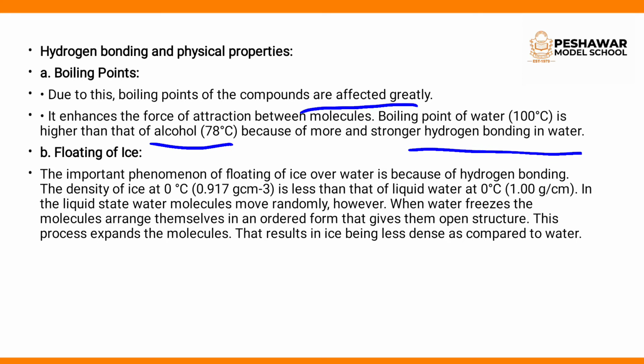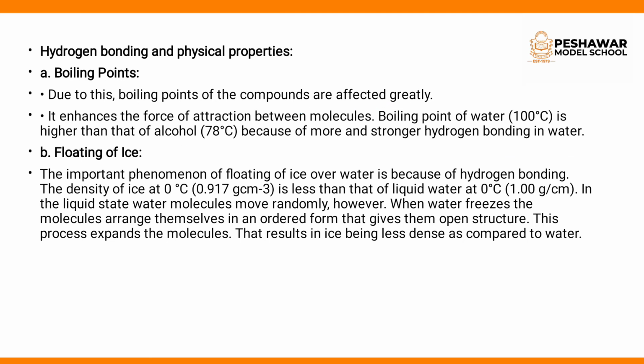So it means that when hydrogen bonding is stronger, the boiling point is increased. The hydrogen bonding is stronger in water as compared to alcohol. That is the reason the water molecule has a higher boiling point, 100 degrees centigrade, compared to alcohol, which has a boiling point of 78 degrees centigrade.